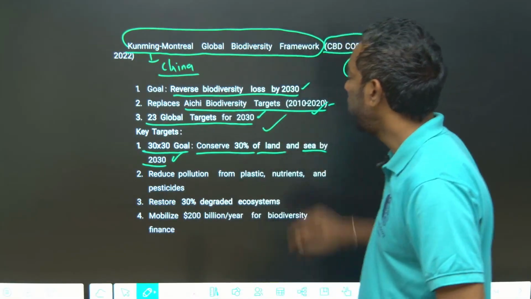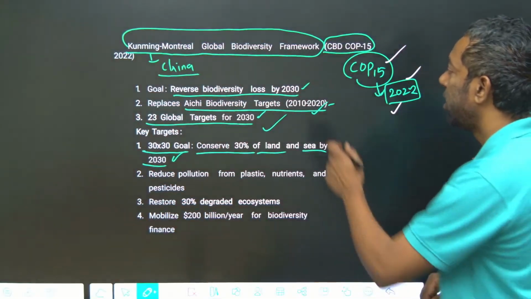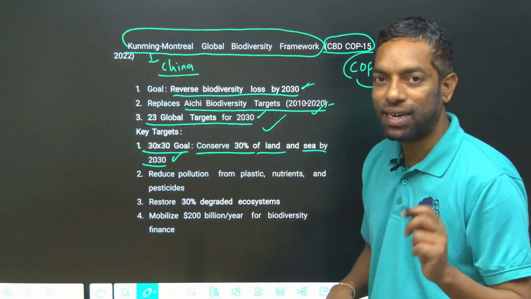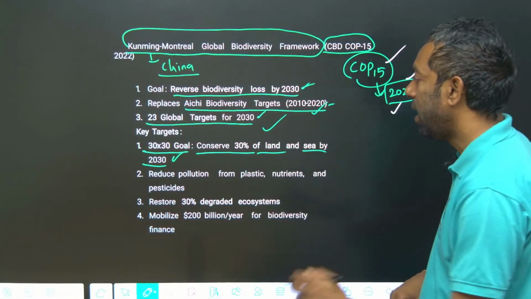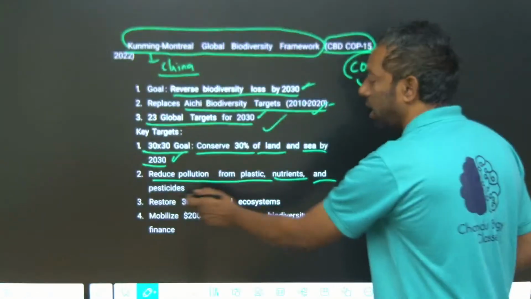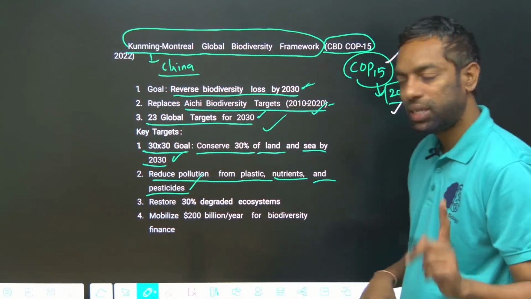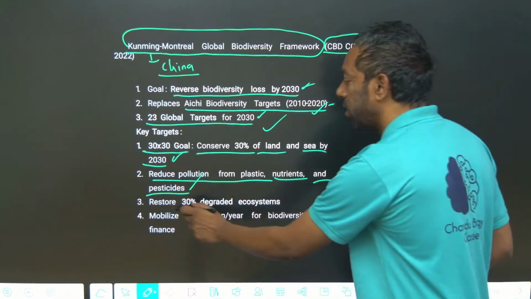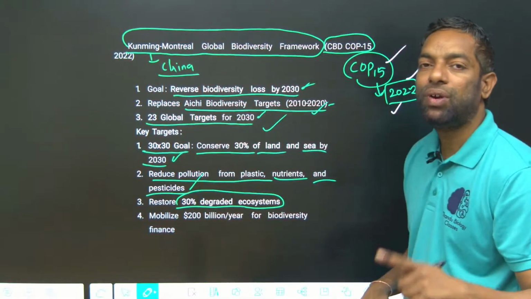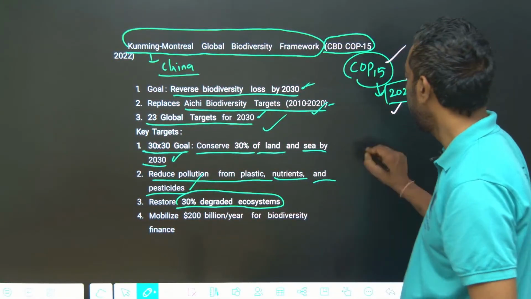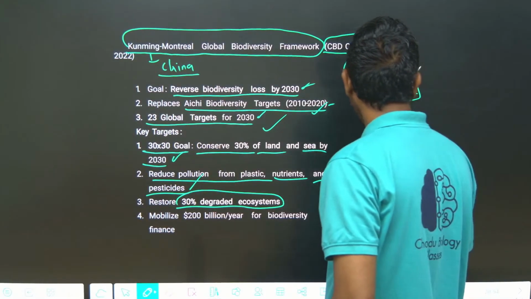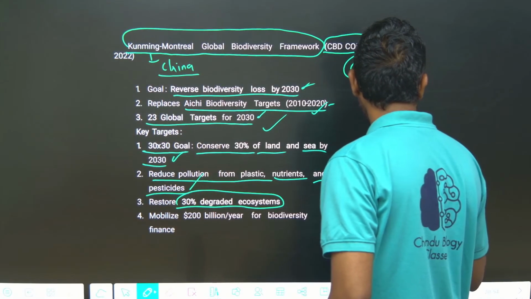This is important. By 2030 there is a target to reverse biodiversity loss, and to reduce pollution from plastic, nutrients and pesticides. Most important, restore 30% of degraded ecosystems by 2030.